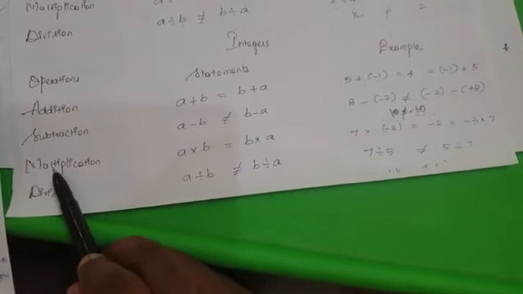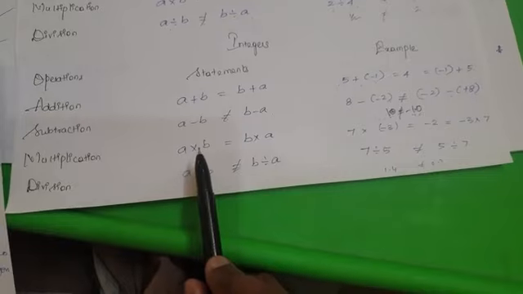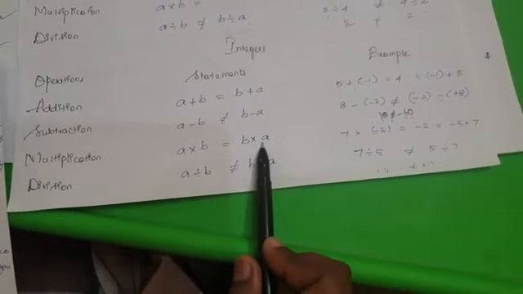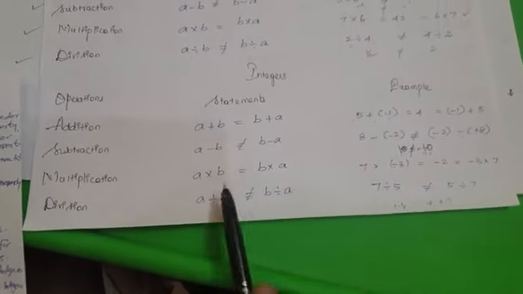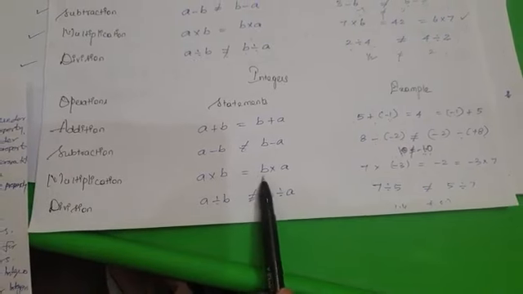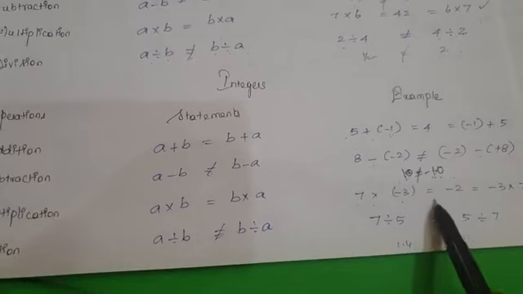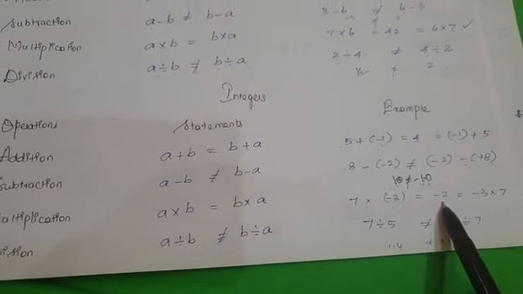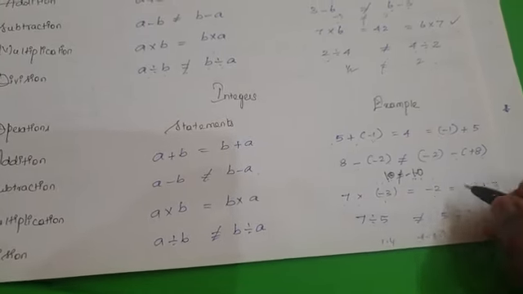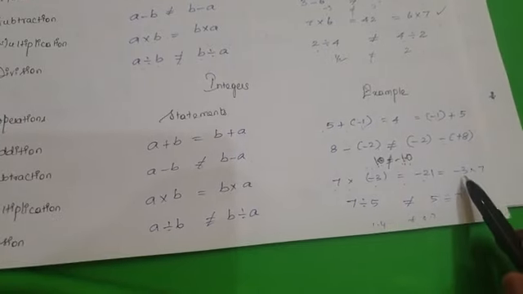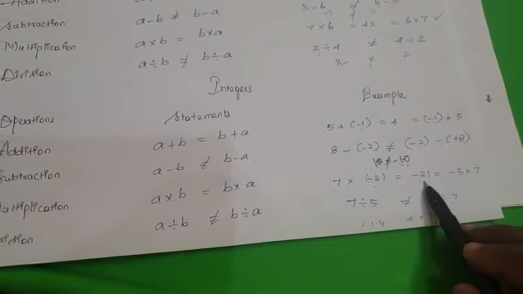When you come to multiplication, the change in order of the two numbers does not change the results. For example, a into b is equal to b into a. 7 into minus 3 is equal to minus 21. Similarly, minus 3 into 7, the resultant will be minus 21.